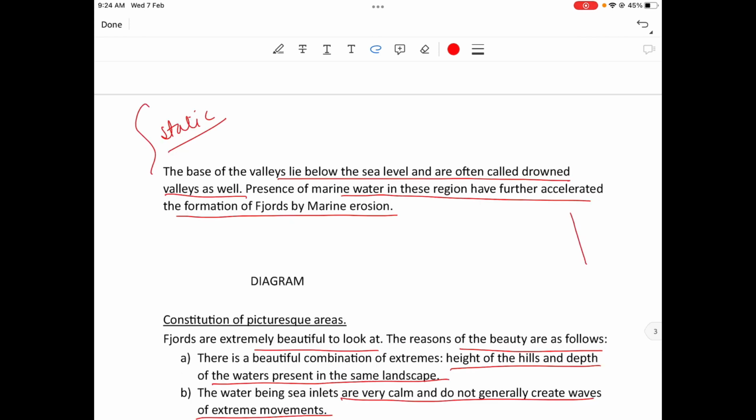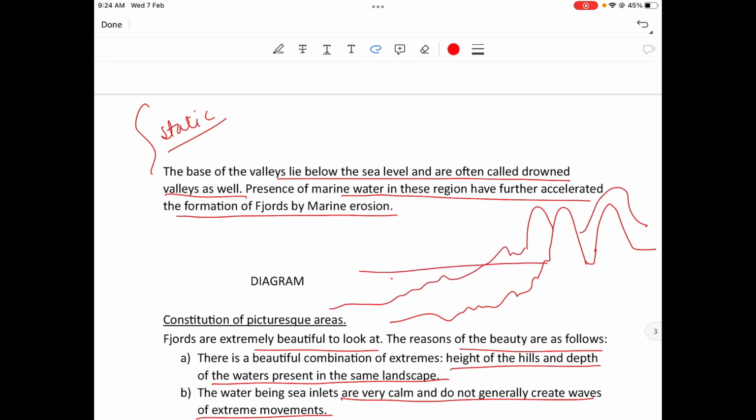So for the diagram, you will have to draw it. Fjords. You will have to make it a U shape, deep, and this should be filled with water.